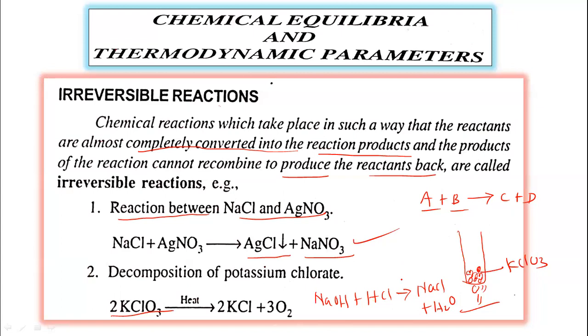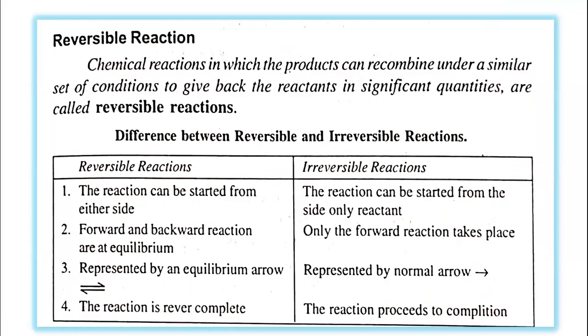So once again, what are irreversible reactions? Those reactions which take place only in one direction. The reactants are almost completely converted into the products, and the products of the reactions cannot recombine to produce the reactants back. So in such reactions, only the products are formed. Products do not react back to give the reactants. Such reactions are called irreversible reactions.